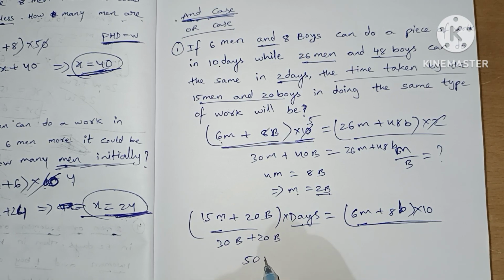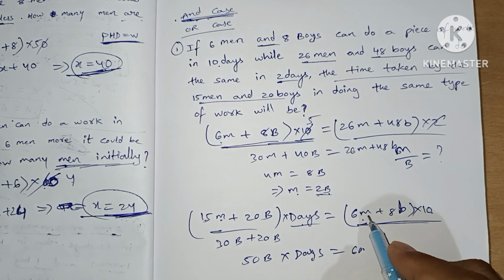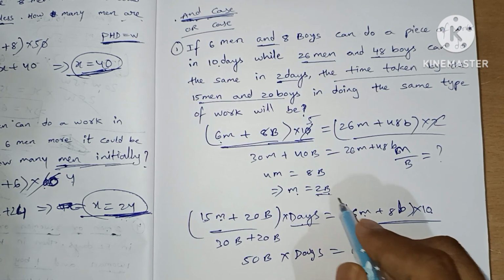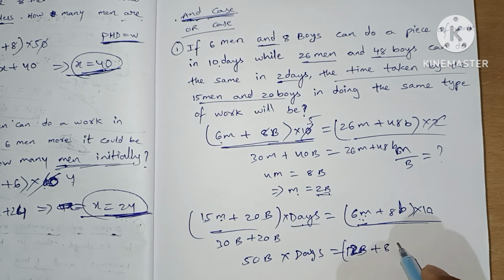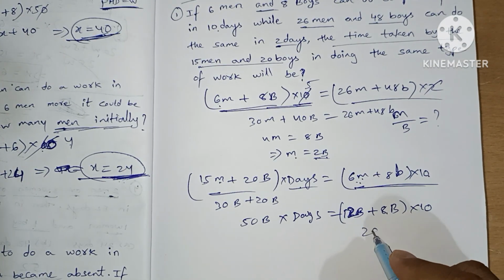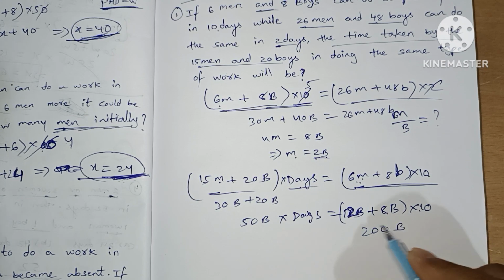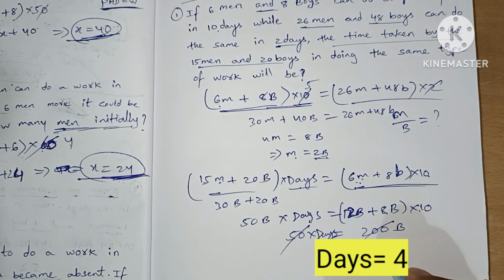Totally we have 50 boys here into days equals 6 men into 10 days. Instead of men, we are writing boys. 6 times 2 is 12 boys plus 8 boys into 10. So we get 12 plus 8 is 20 into 10, 200 boys. Here 50 boys into days. So we get 50 times 4 is 200. So the number of days is 4 days.